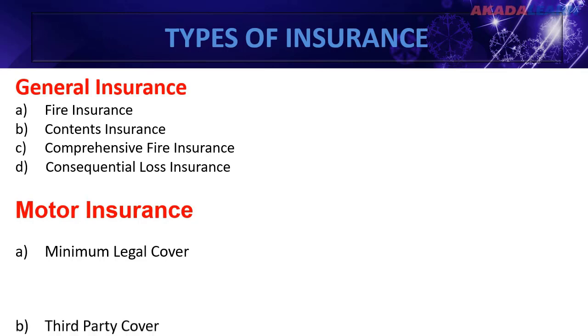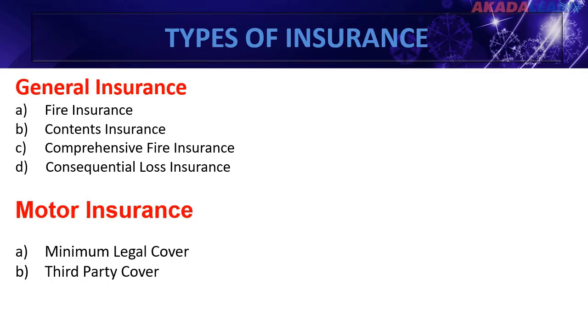Next is third party cover. Third party cover includes injuries and damages to properties of third parties in an accident. Next is third party fire and theft insurance. This policy covers third party plus damage to the car by theft or fire.